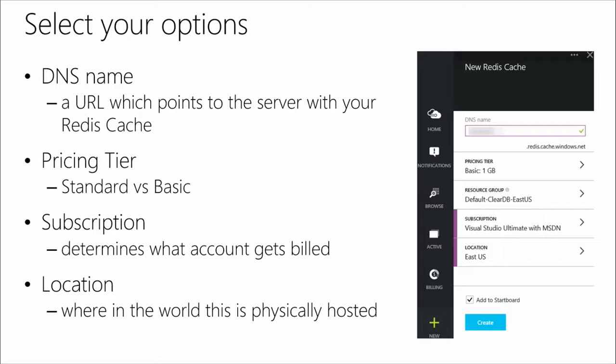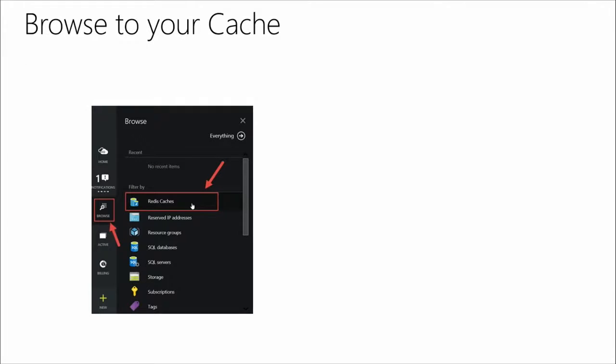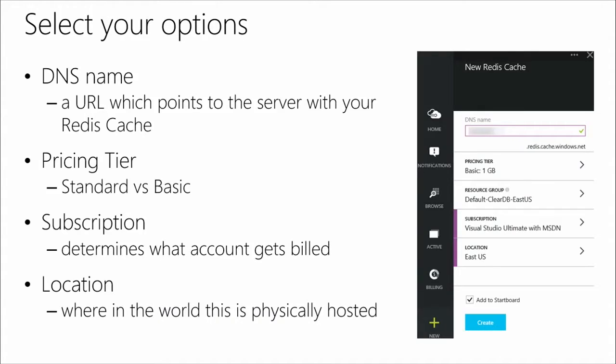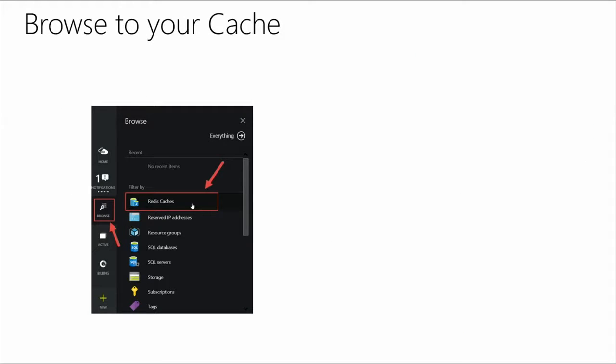Different options are available. You get to choose the location where that's going to be stored. So obviously, choose something close to where you happen to be or where your application happens to be hosted. And then finally, last but not least, is the pricing tier, and that's going to control the amount of storage space that you're going to be able to have. So shall I go ahead and show everybody how to do that? Sure. You've got some slides there, but let me jump ahead and let's just do it.